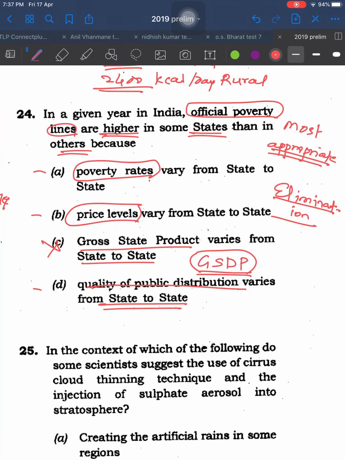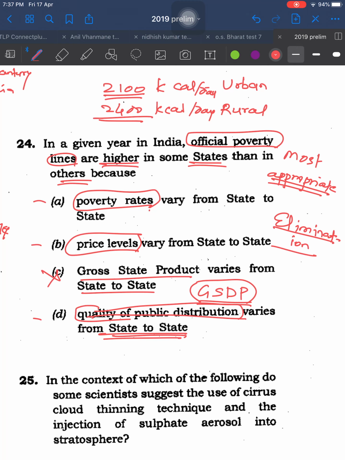Come to fourth, quality of public distribution. If you see our definition of poverty line, public distribution is not directly related with kilocalorie consumption of the people. Okay, so it is distantly relevant, not even directly relevant. So you can remove this.